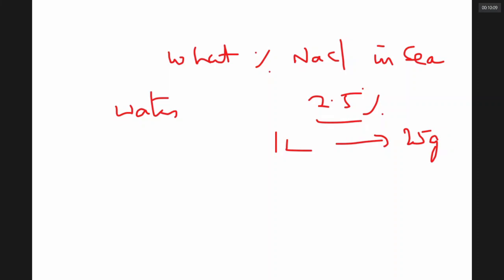Which family shows smooth variation in all properties? Halogens. What is the smooth variation in the properties we notice? A, down a group atomic radii increase. B, down a group densities increase. C, down a group melting points increase. D, down a group boiling points increase. There is no exception in this. Smoothly they are increasing.